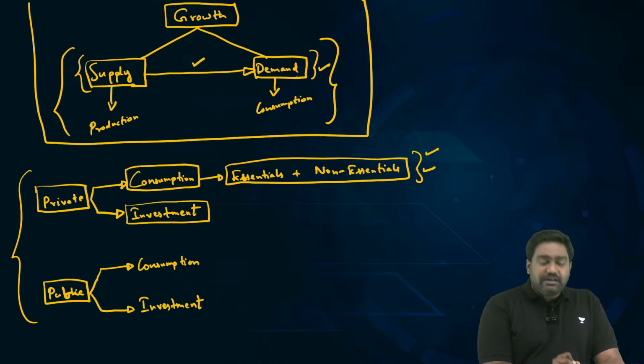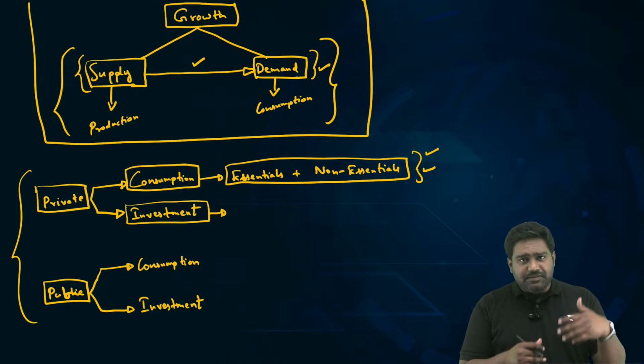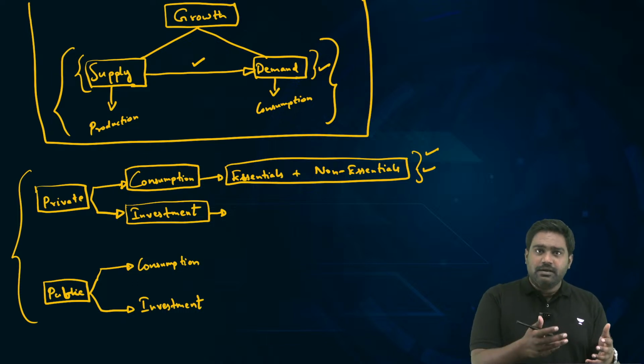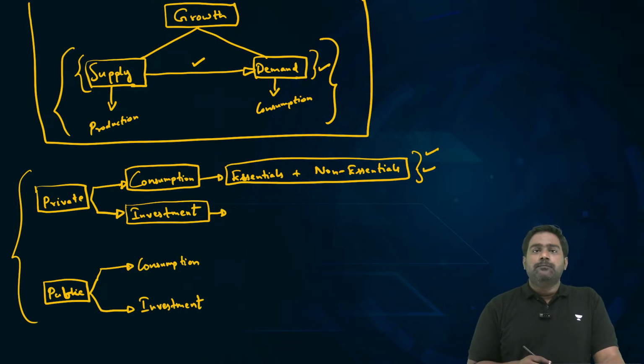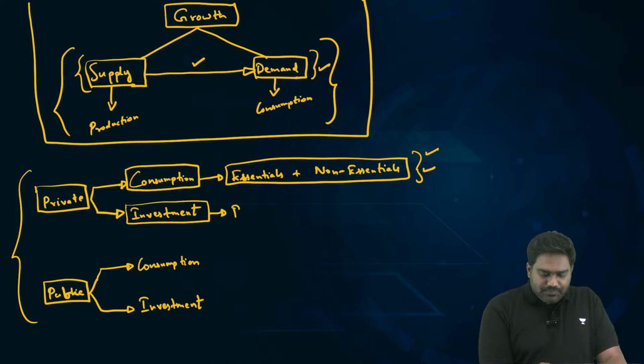Now, what is private investment? The very term investment often refers to long-term investment. When you're spending something on something substantial, creating an asset, that becomes an investment. So for retail individuals, buying a house, buying a piece of land, a property, for example, becomes an investment.